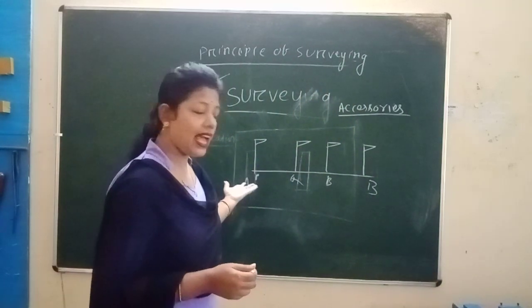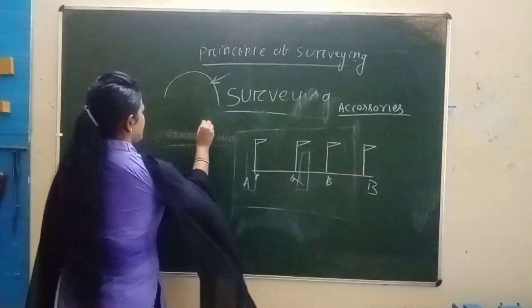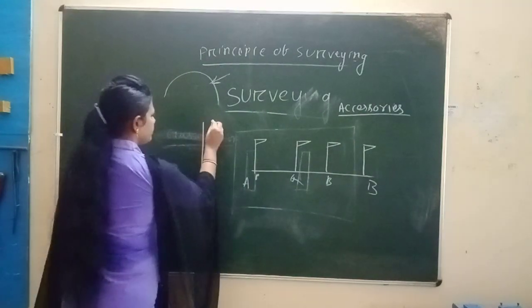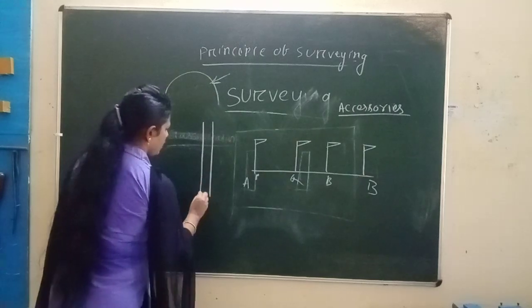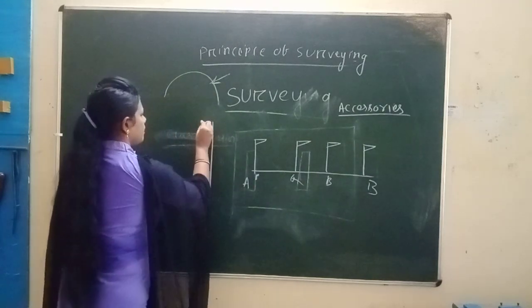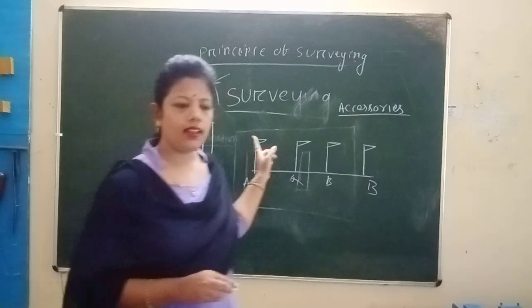What does it look like? This is the ranging rod.